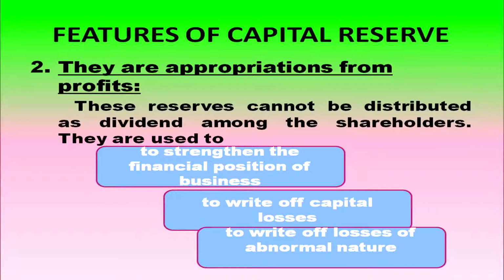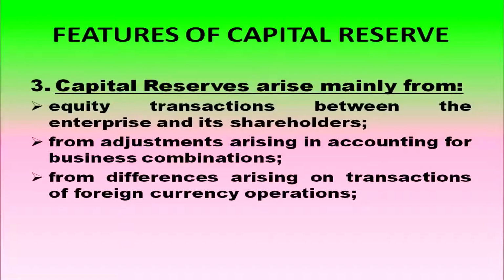These reserves cannot be distributed as dividend among the shareholders. They are used to strengthen the financial position of the business, to write off capital losses, to write off losses of abnormal nature. Capital reserves arise mainly from equity transactions between enterprise and its shareholders.